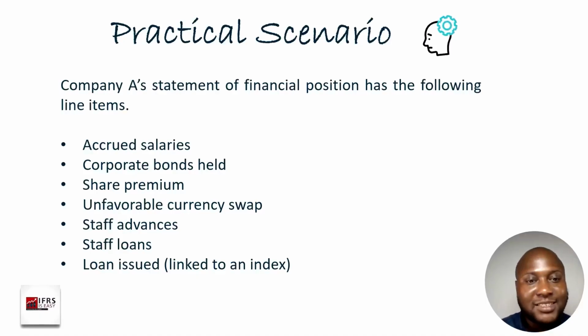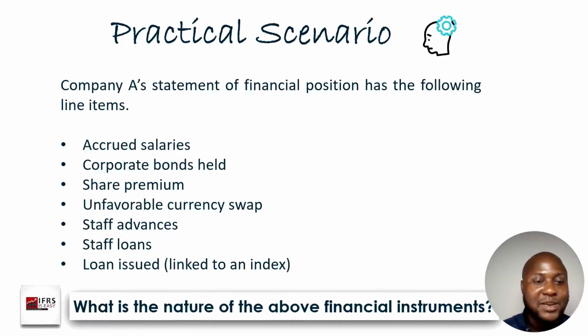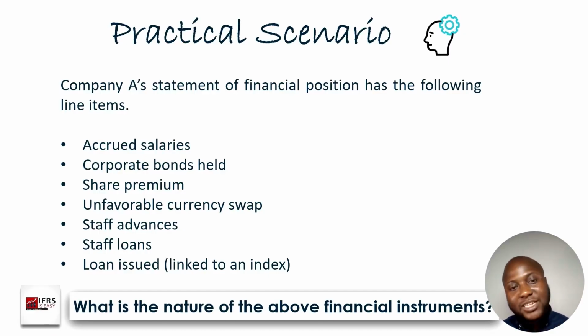So let's look at this financial position and see if we can actually adequately assess them in terms of the nature. What I'd like us to do is to assess them in terms of the type of financial instrument they are, and then also in terms of the nature that they are. For example, if you are saying cash, what's the type of financial instrument that it is? Cash is a financial asset.